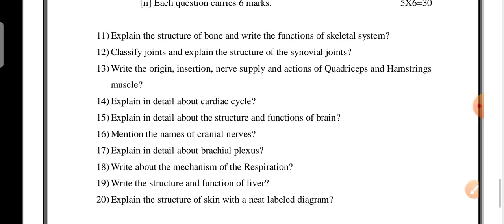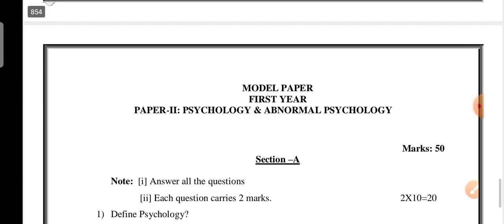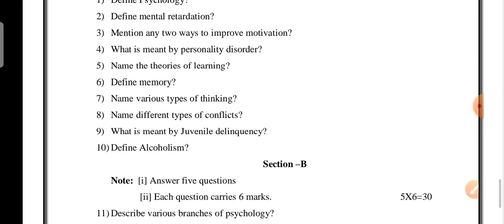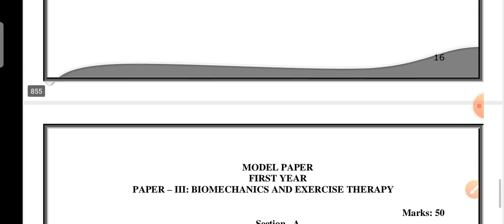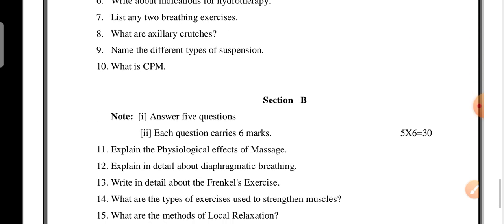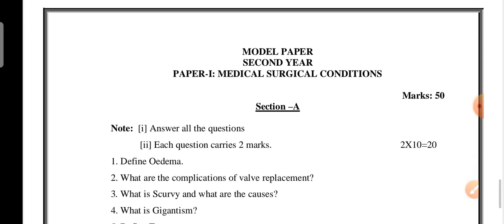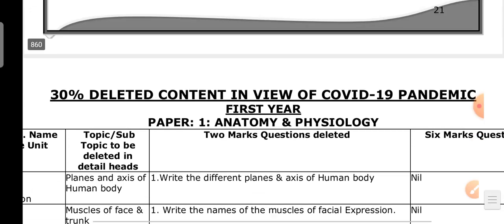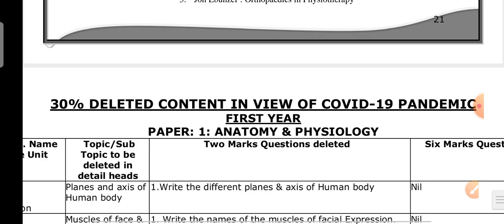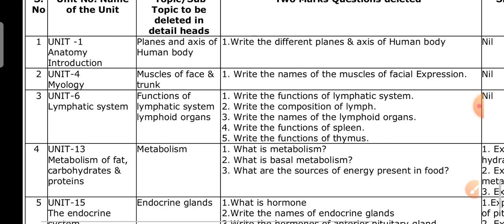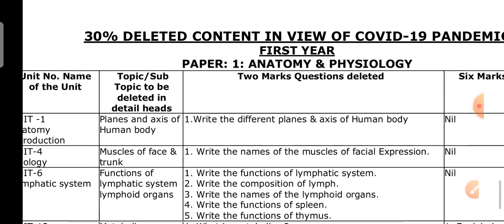Paper 2 model question paper, psychology and abnormal psychology. Paper 2, biomechanics and exercise therapy, model question paper. This is the 30% deleted content in view of the COVID-19 pandemic for anatomy and physiology. See this one. 30% deleted content, see here.